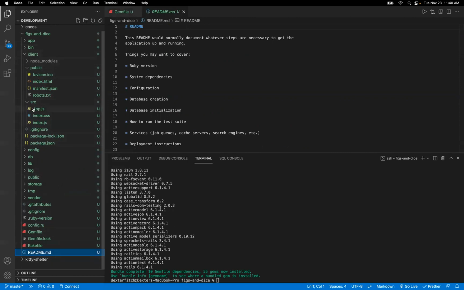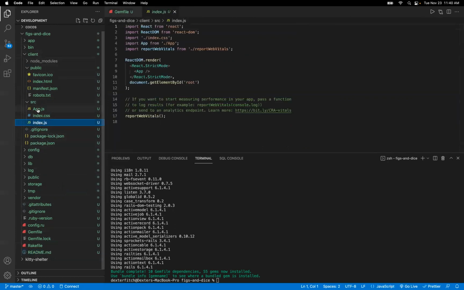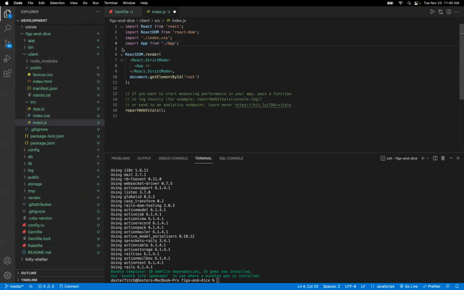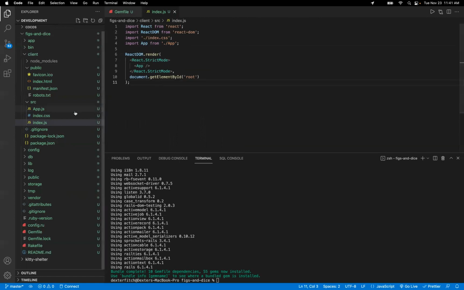All right, with all those things deleted, I'm going to have to make some edits to my index.js and my app.js. Index.js is still looking for reportWebVitals. I want to delete that, and delete the reference to it on line 16 as well. All right, that's everything I need to get clean in index.js.